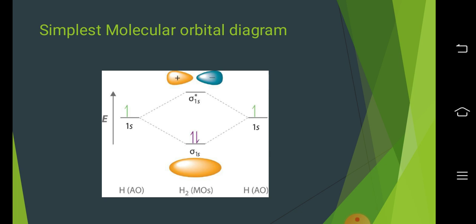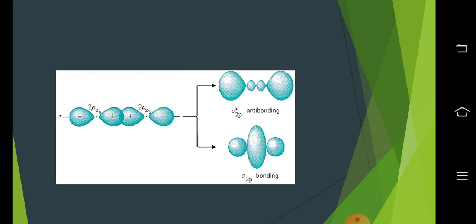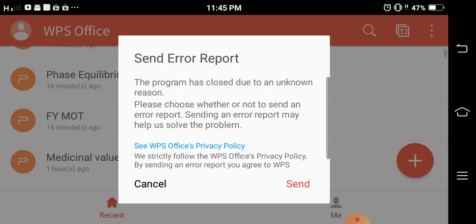will be sigma star 1s in the case of the hydrogen molecule, and we show one electron placed on either side because we have one electron present in hydrogen, and then 1 and 1 makes 2 electrons. That is how we have the simplest molecular orbital diagram. The energy is shown going upwards. Here we have shown 2pz.